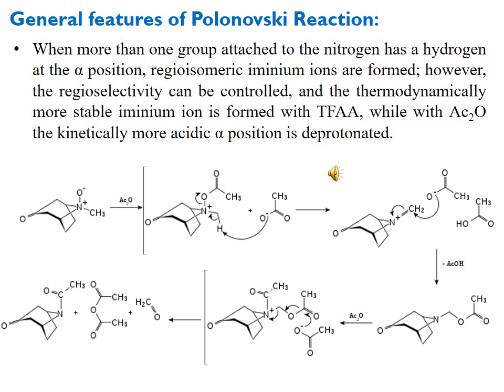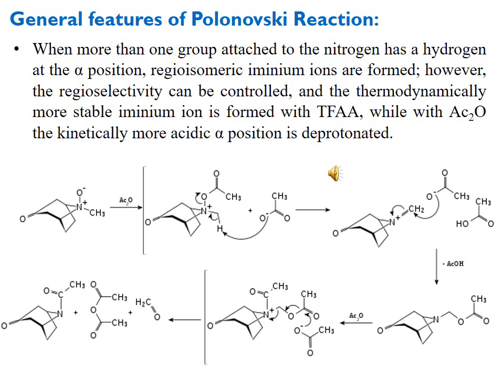And if we use acetic anhydride, then the kinetically more acidic alpha position is deprotonated, and we get the exocyclic iminium ion, and the product formed is according to that iminium ion.